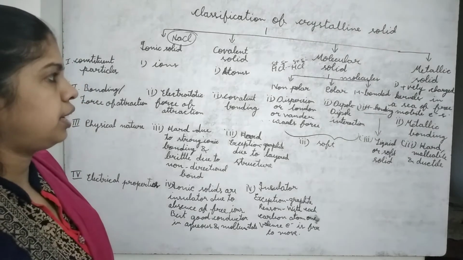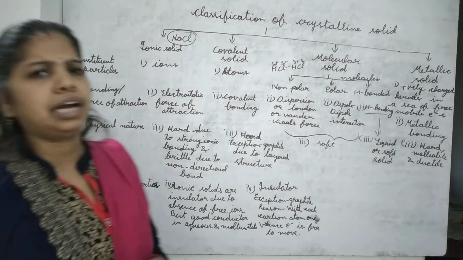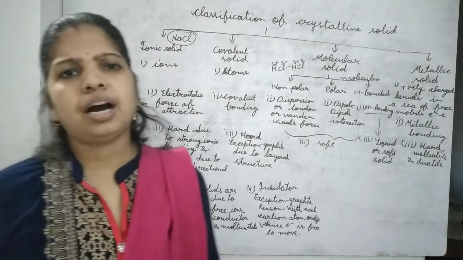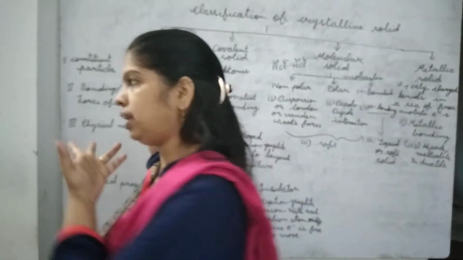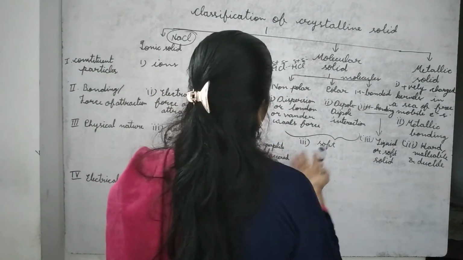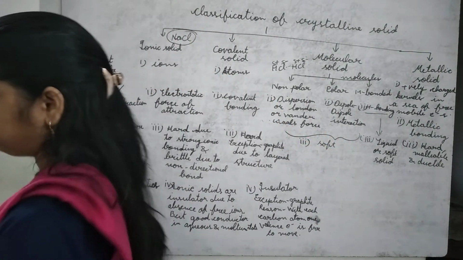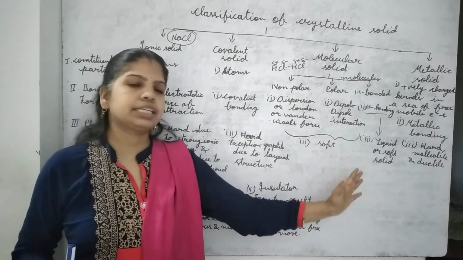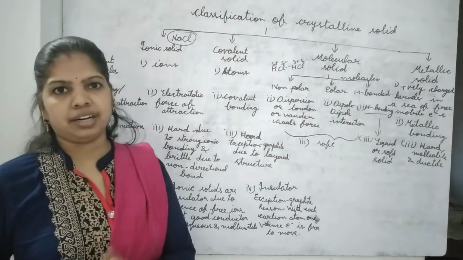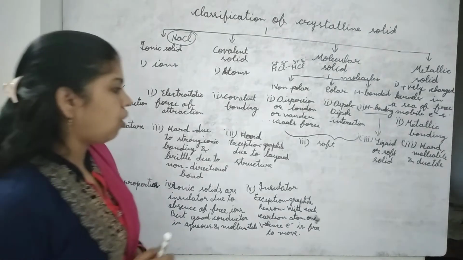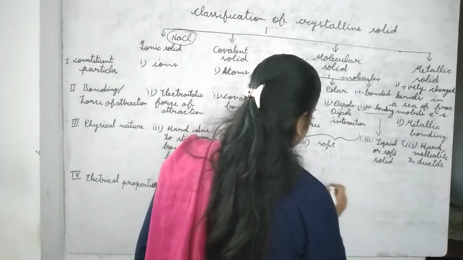Now next is molecular solid. If we are taking non-polar, polar or hydrogen bonded, in all cases there are molecules and they are not good conductors of electricity. All are insulators.